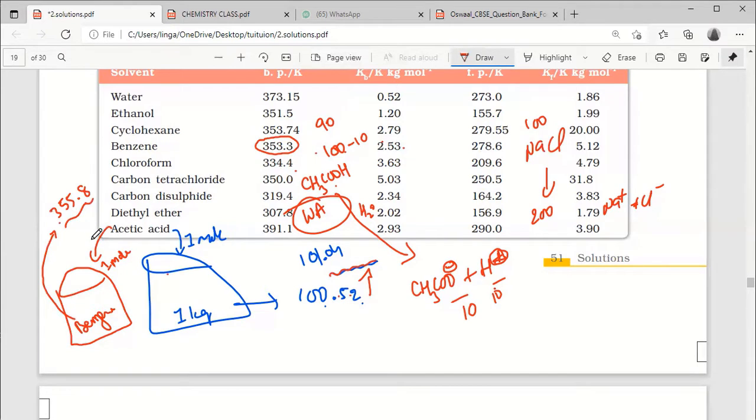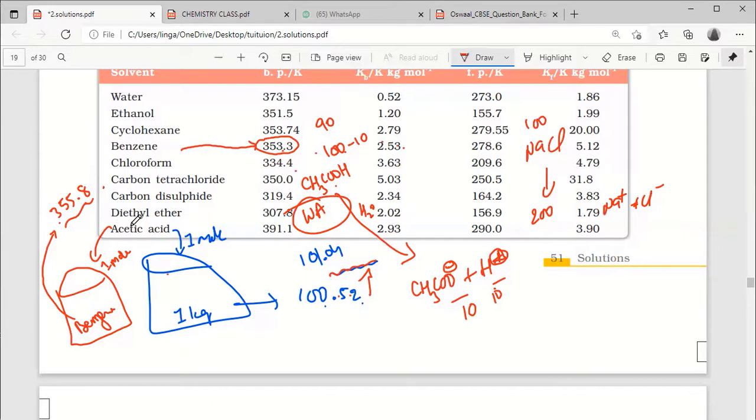This much is clear? See, benzene 353, it is increasing 2.5. Yes, sir. Okay, 355.8. We are expecting that answer. Yes, right, sir.